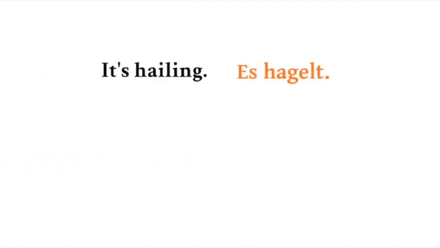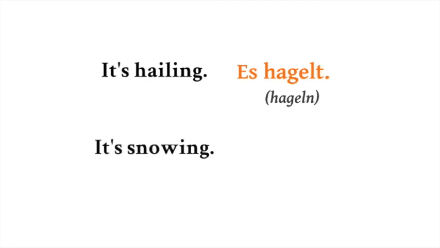It's hailing, es hagelt. The verb here is hageln. And it's snowing, es schneit. The verb here is schneien. Es hagelt, hageln, es schneit, schneien.